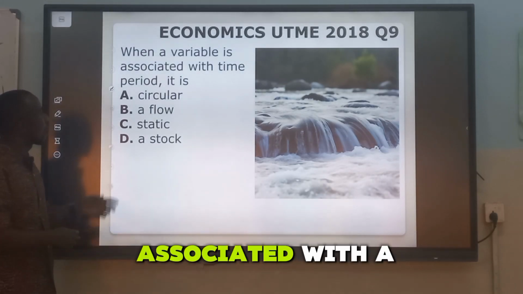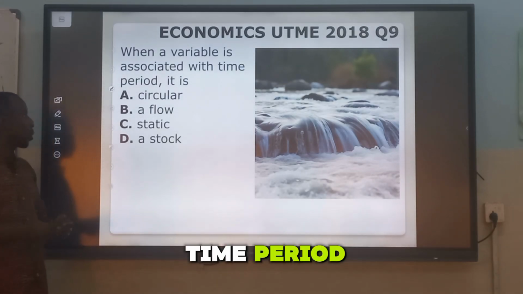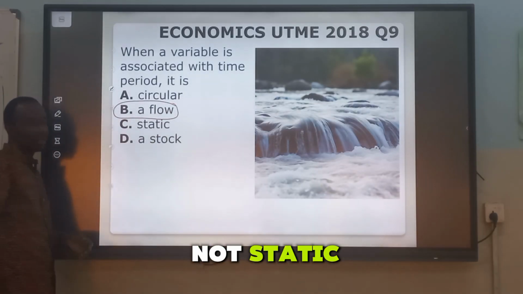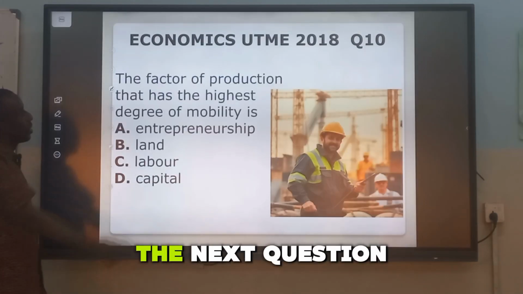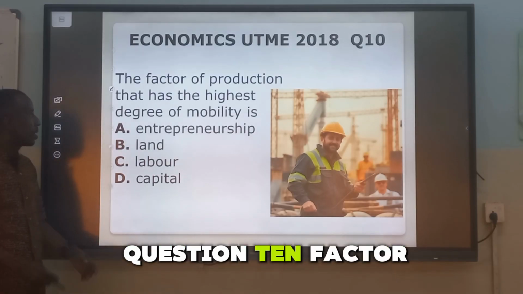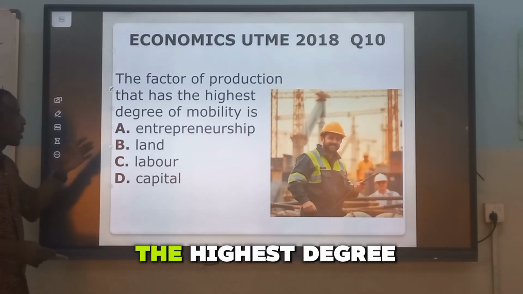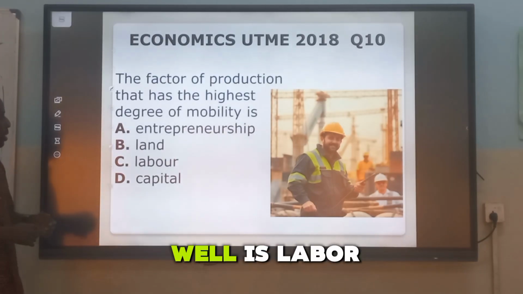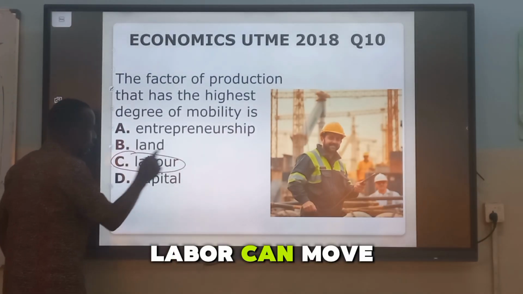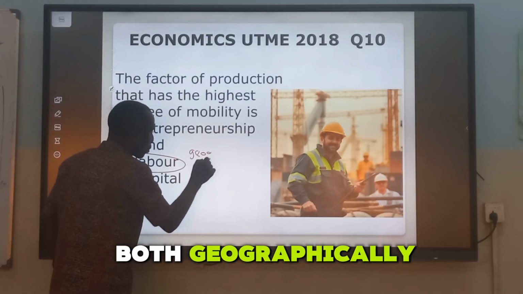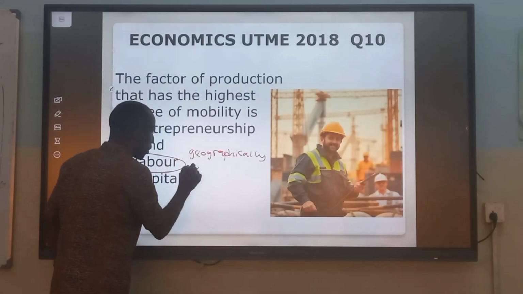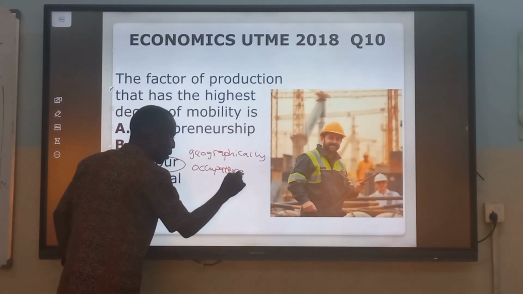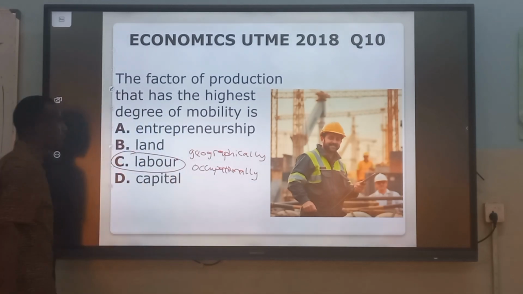When a variable is associated with a time period, it is a flow. It's not static. The next question, question 10. The factor of production that has the highest degree of mobility, that is, can move very well, is labor. Labor can move both geographically from one place to another and occupationally from one job to another, or within the same line of work.